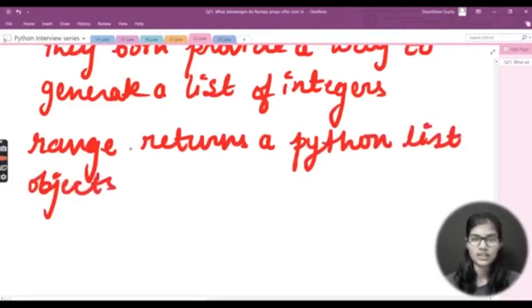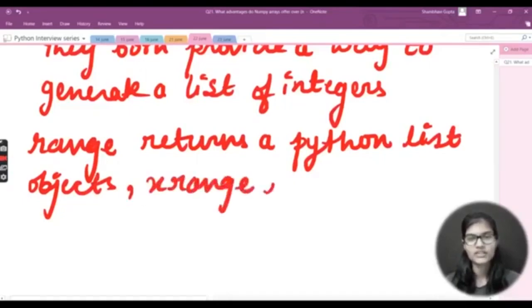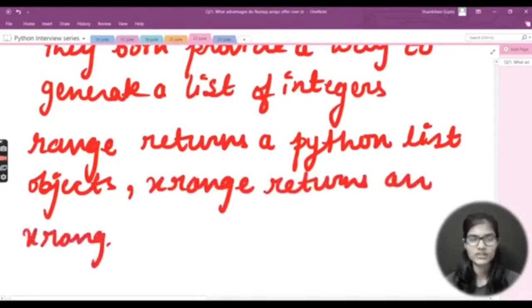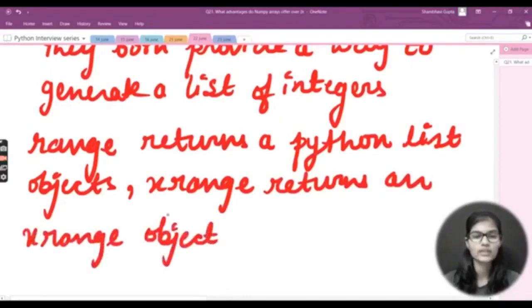Range returns a Python list object, and xrange returns an xrange object. This is the very basic difference between both of them.